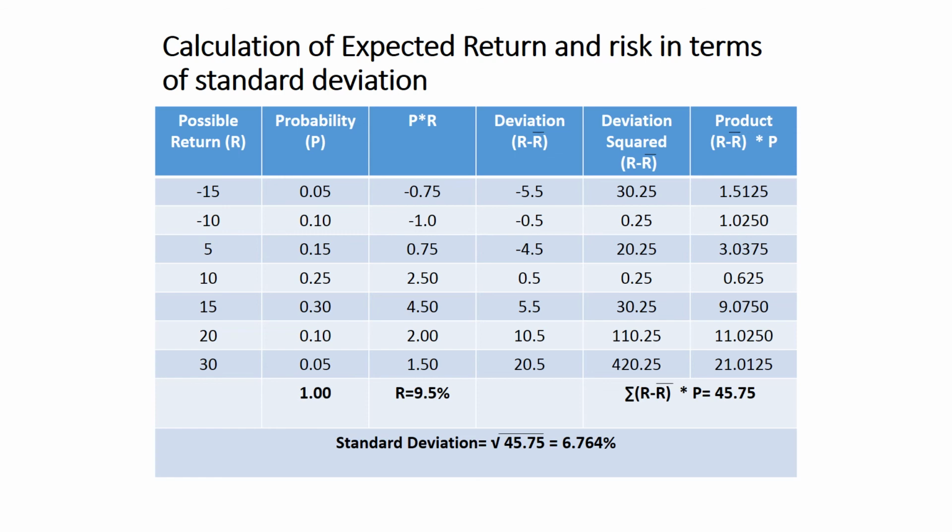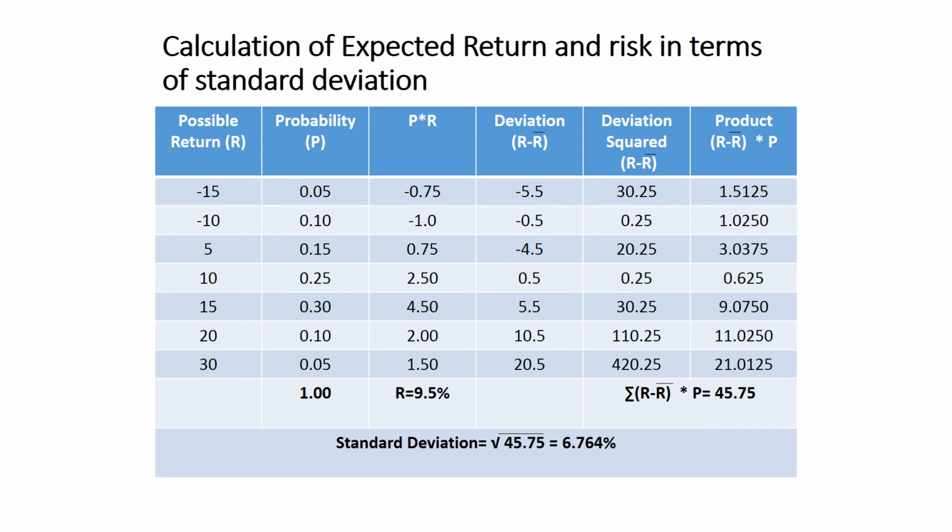Students, we have here the table. I have incorporated all the details in one particular table. Last problem I prepared 2 tables, but here I have prepared only one table and put everything into it. So possible return is represented by R, probability by P. When you put P into R, you will get the expected return. And when you take the deviation, that is R minus R bar, R is here, that is values given in the question. R bar we have calculated.